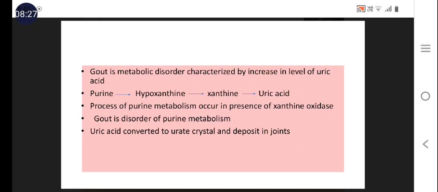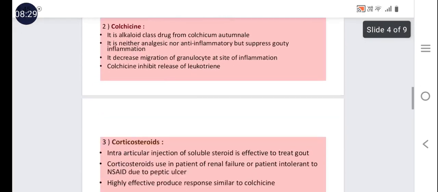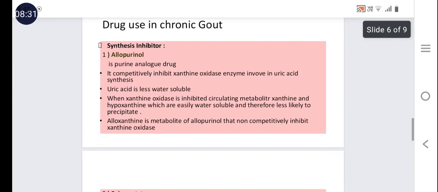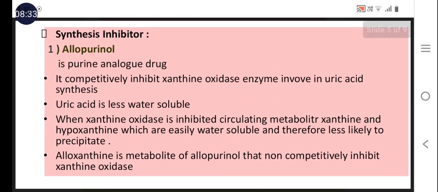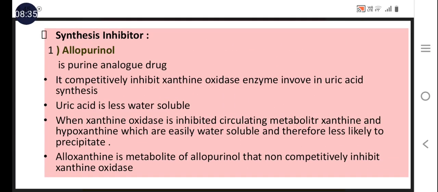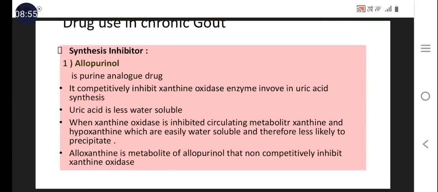So uric acid formation is inhibited by allopurinol, and it is a competitive inhibitor of the xanthine oxidase enzyme. Allopurinol is also used in the treatment of kala azar. And alloxanthine is its metabolite, which is a non-competitive inhibitor of the xanthine oxidase enzyme. So this is about allopurinol.